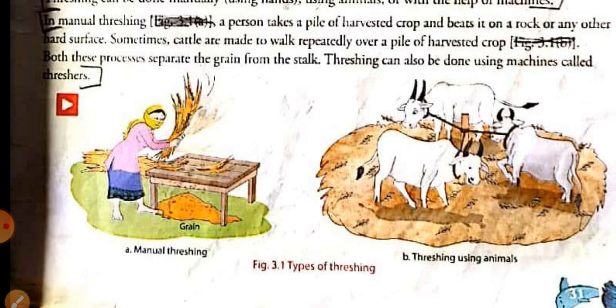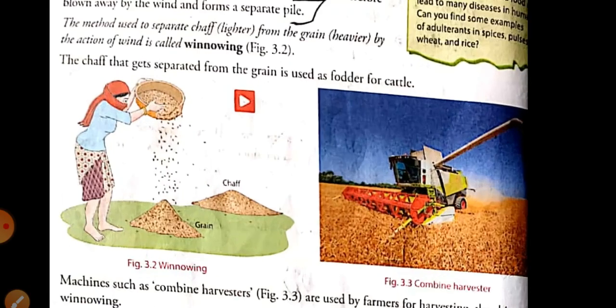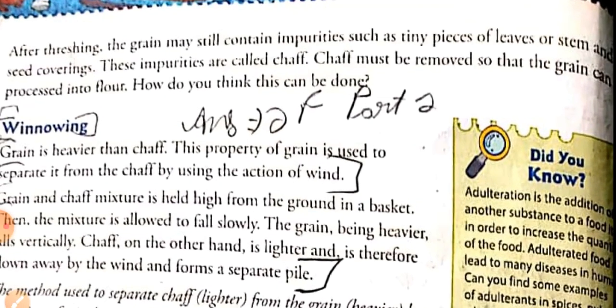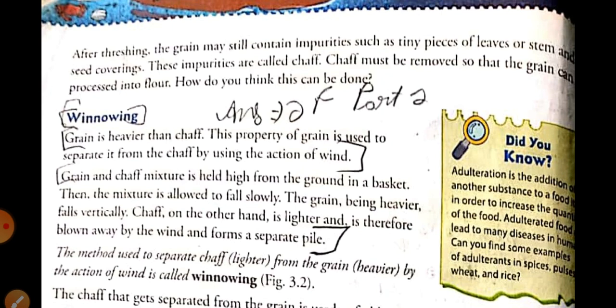Okay. Next, we have seen that after threshing the grains may contain some impurities, like seed covering. These impurities are called chaff. Chaff is lighter in weight than the grains.